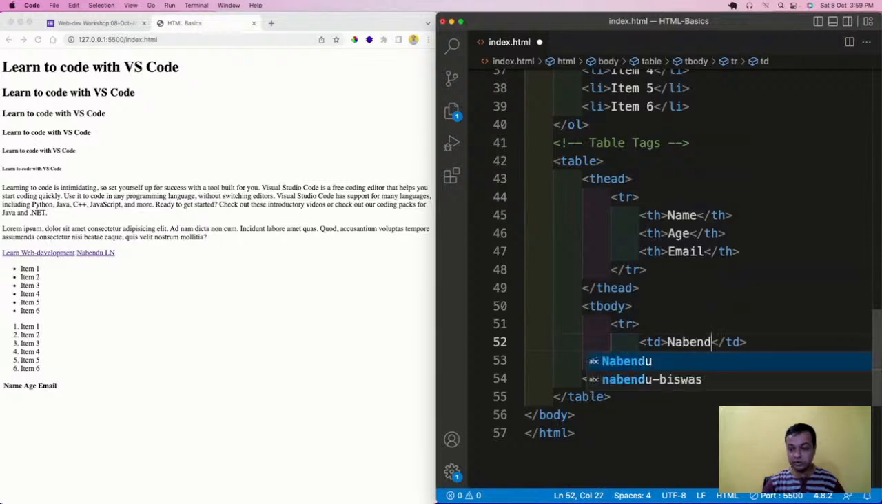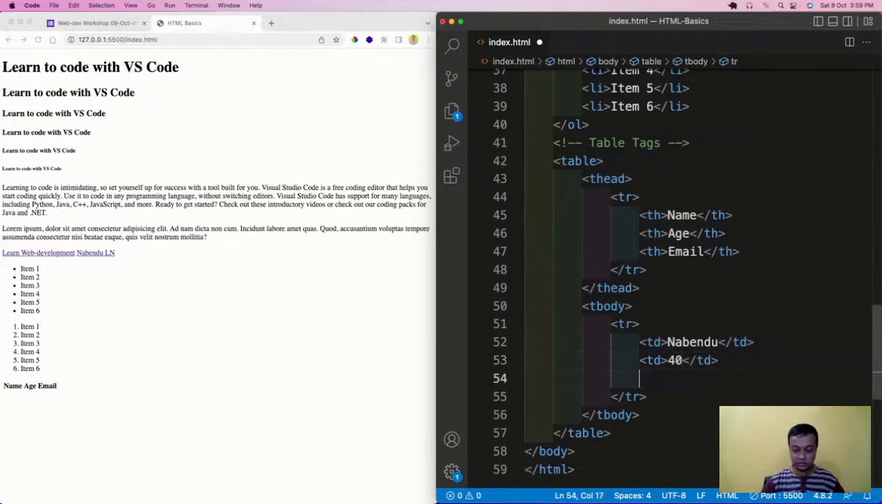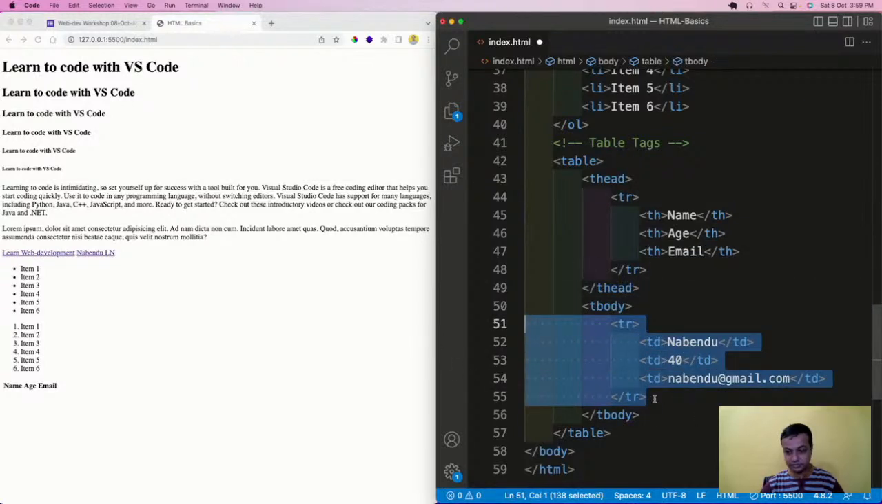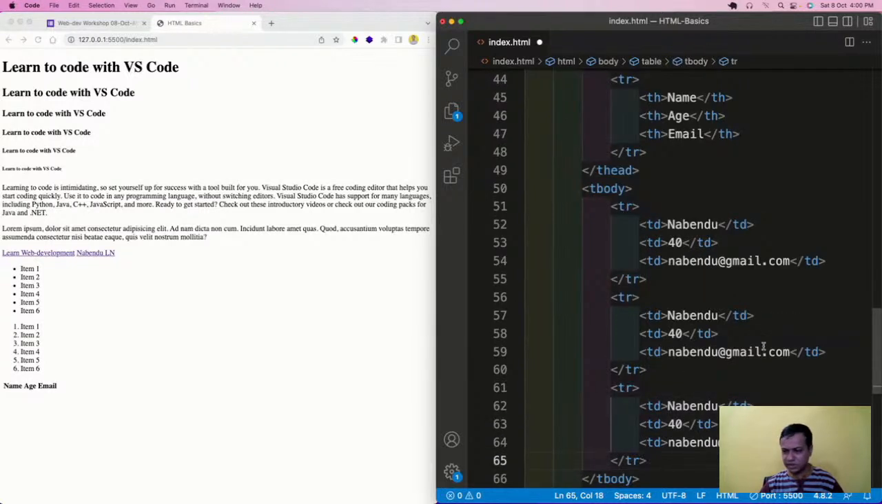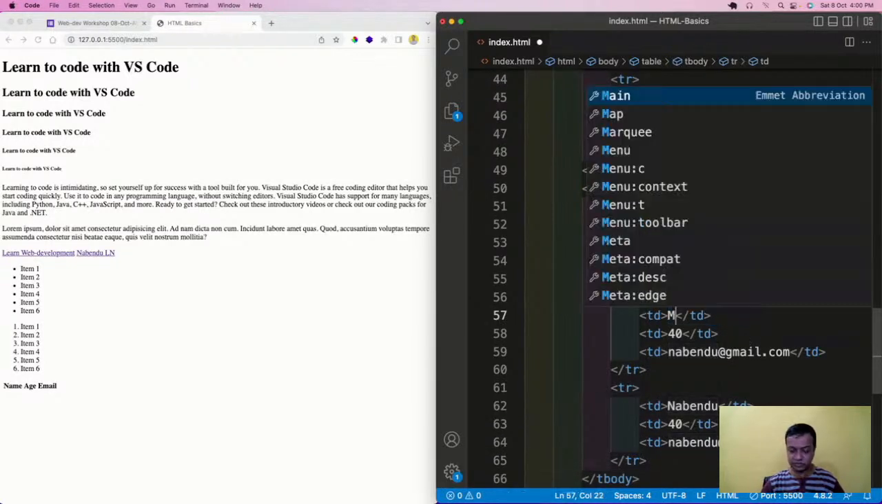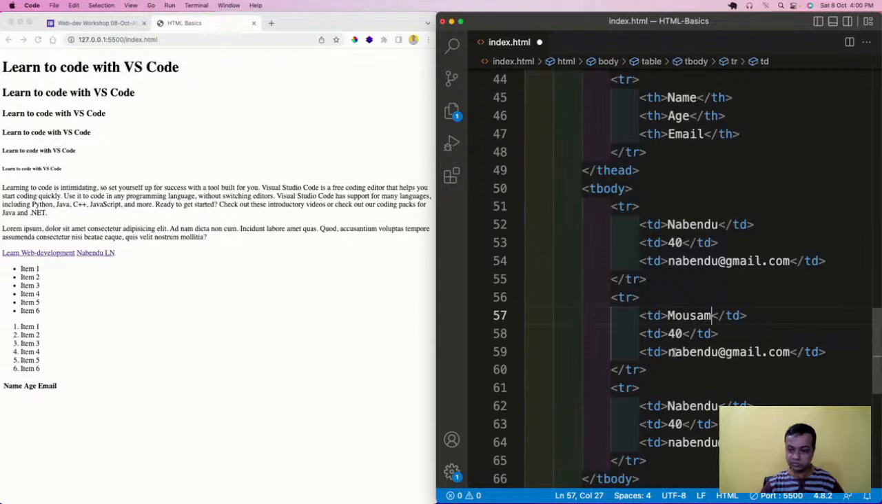So here I'll give the value, table data, table data, at gmail.com is there, and then this again. I mean, any number of rows you can have. Awesome.